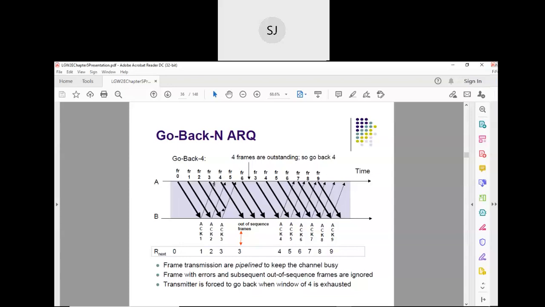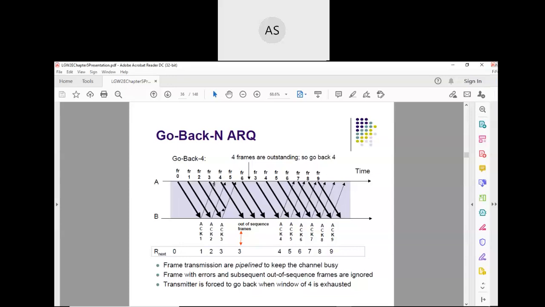I'm asking, if the sender has sent frame 0, 1, 2, 3, right? So the sender's window is open on 0, 1, 2, 3. Now it has received the acknowledgement for 0. What will the sender do after receiving acknowledgement for frame 0? It is allowed to transmit the next frame, no? Frame 4 it can send. So the window moves to 1, 2, 3, 4.